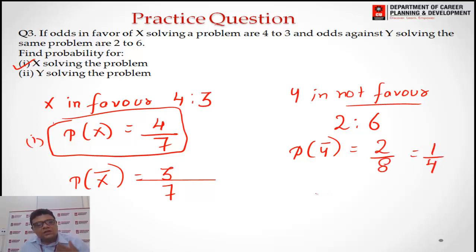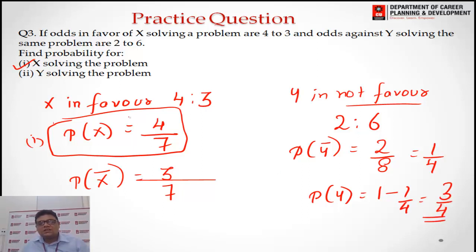And we have to find the probability of Y solving the problem. So the probability of Y solving the problem will be 1 minus 1 upon 4, that will give you 3 by 4. So this is the correct answer of the second one, right?